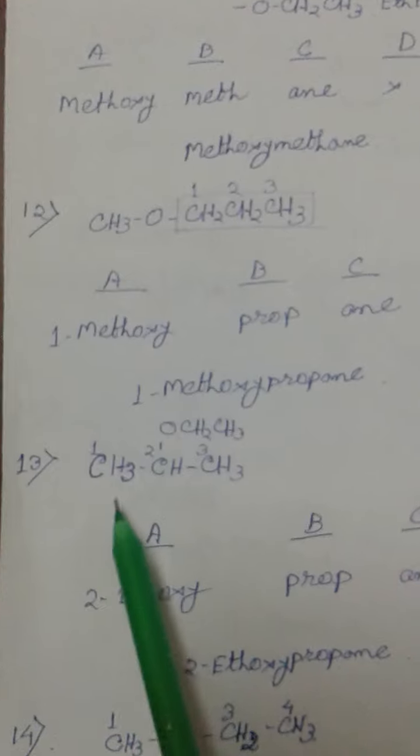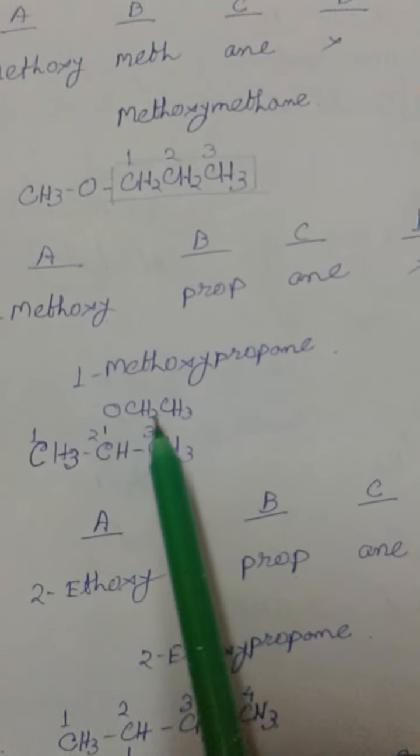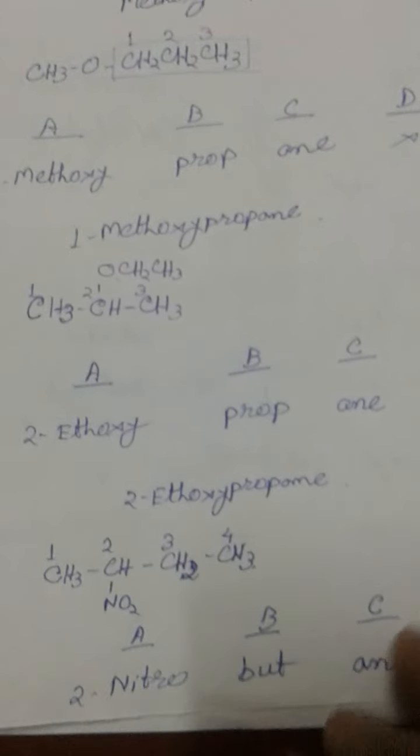For the next example, here also 3 carbons are present in the main chain and 2 carbons are present with the oxygen atom, so it is ethoxy, so 2 ethoxy propane, this is 2 ethoxy propane.